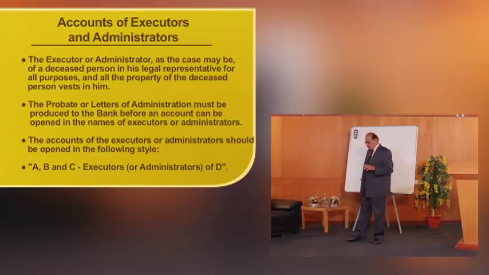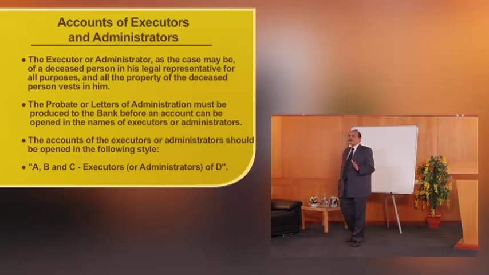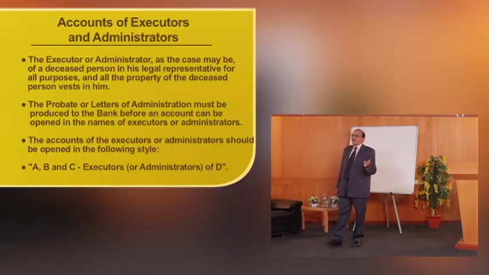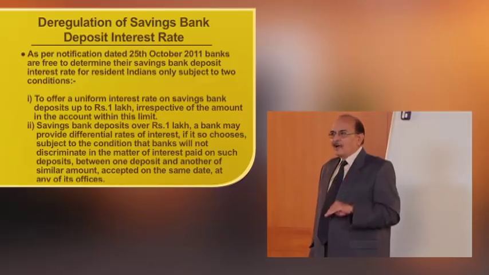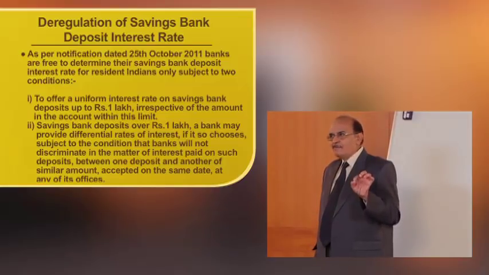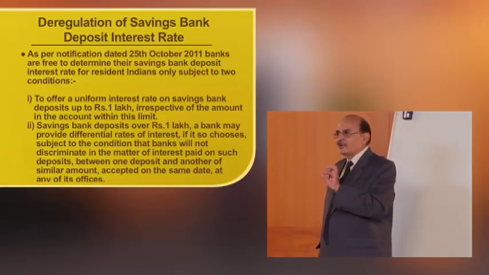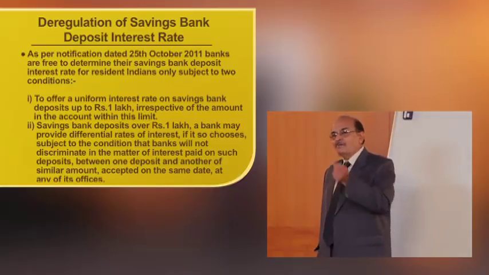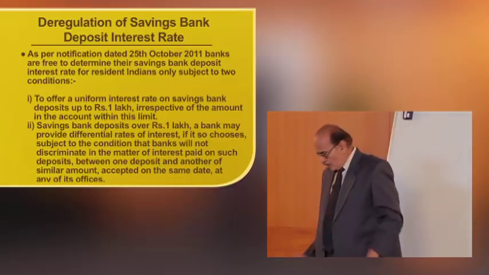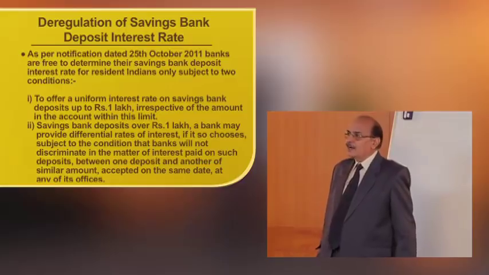So in this case, before opening the account, the banker should obtain probate or letter of administration before opening the account in the name of the executor and administrator. Such accounts should be opened in the style called as A, B and C executors in bracket, or we can call it as administrator of Mr. D who has expired. So this is the mode by which the accounts are opened.